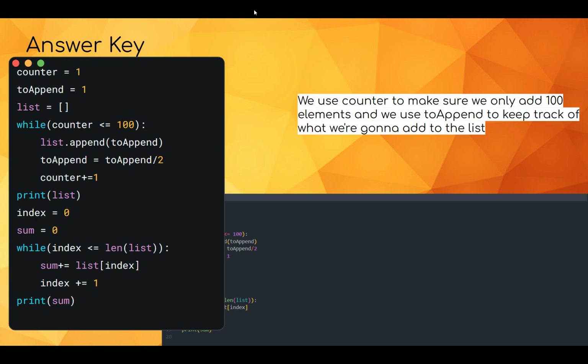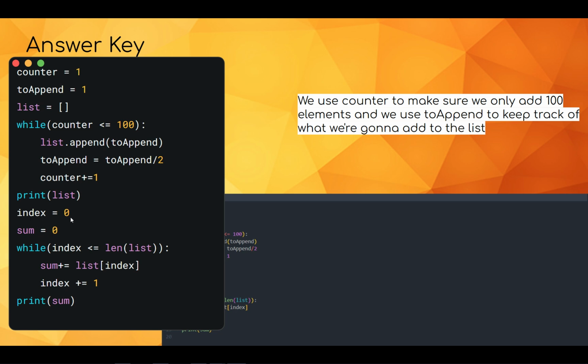And then for the challenge, we have two variables that we're modifying, counter and toAppend, and that's because we're dividing the number we're adding by 2 each time, but we still want to increment the counter by 1, and we don't want that to get messed up. So it looks pretty similar, but we have list.append toAppend, so you're not appending the counter anymore, you're appending this specific variable we set aside, and then divide that by 2 and increment the counter by 1. Because if we added whatever we're dividing by 2, then you would increment by 1/2, which is not possible. There's not a half index. And then if you print that out, you'll get the answer.